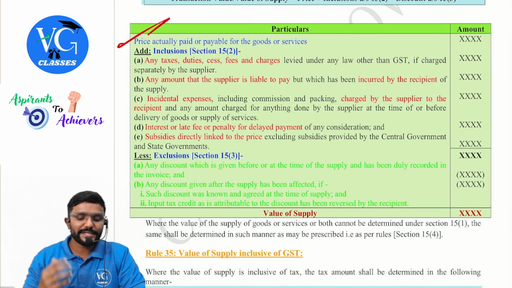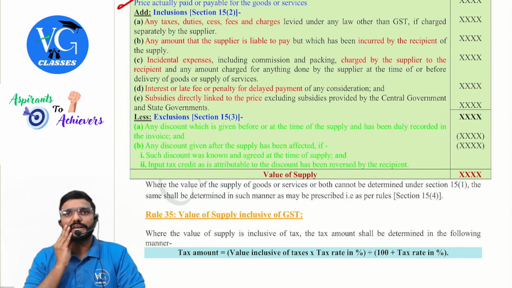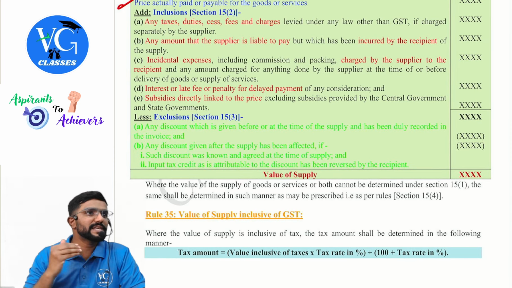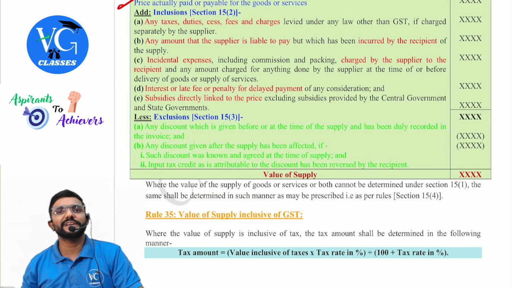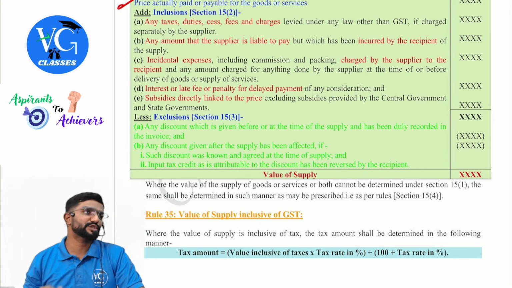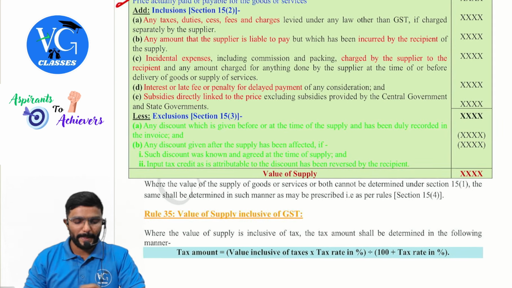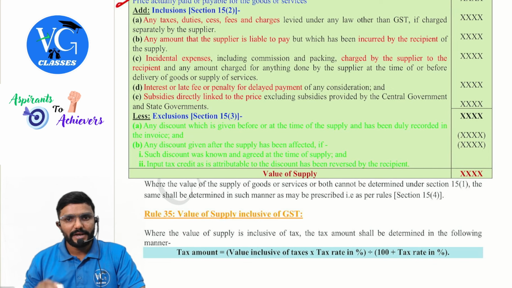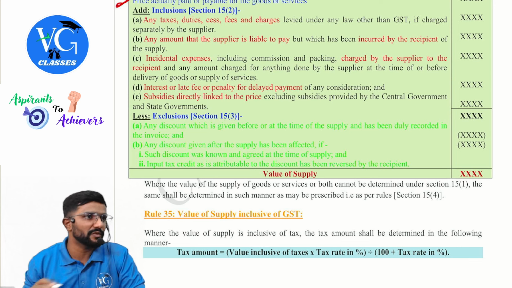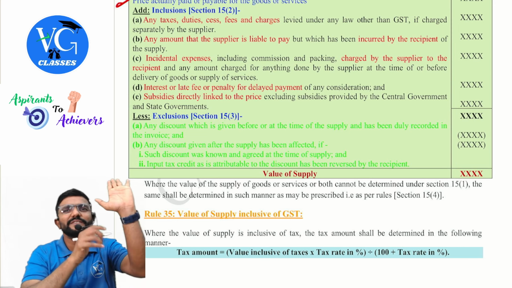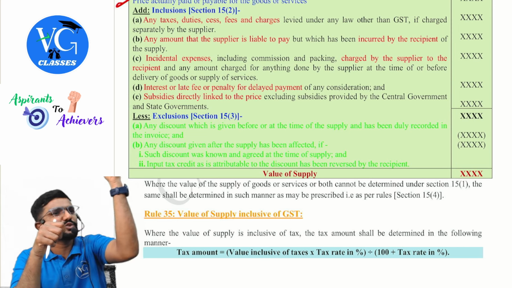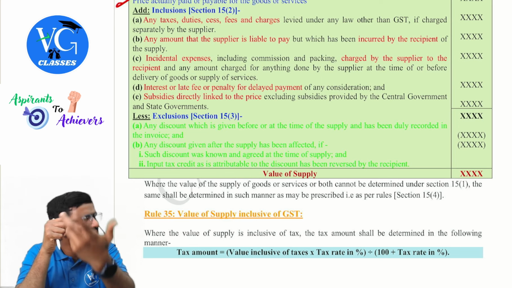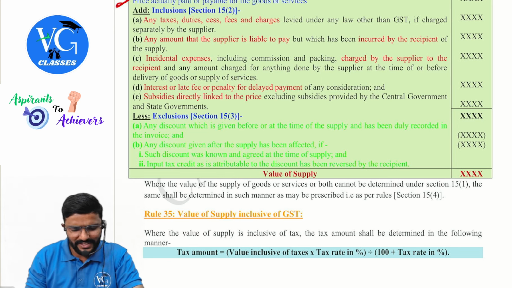Now coming to exclusions, that is discounts, guys. So, sir, if the supplier has given any discount to the recipient, should we reduce it? Yes, there are two categories of discount here. 15.3a. Any discount which is given before or at the time of supply and has been duly recorded in the invoice. Means, sir, in the invoice only we have shown 1 lakh minus 10% discount, 90,000. What is the value of supply? 90,000. Okay, this is anyway easy.